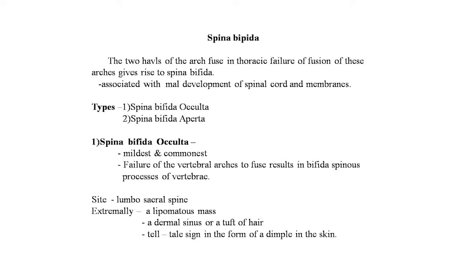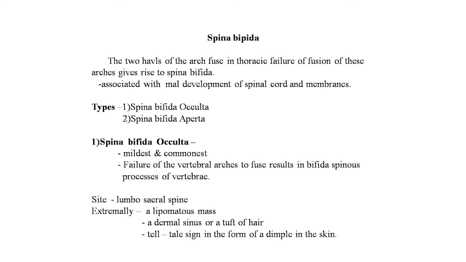Now the next entity of this lecture is spina bifida. The 2 halves of the arch fail to fuse. Non-fusion of this arch gives rise to spina bifida, associated with maldevelopment of the spinal cord and membranes. Types of spina bifida are spina bifida occulta and spina bifida aperta. First, spina bifida occulta, the mildest and commonest type. Failure of the vertebral arches to fuse results in bifid spinous process of the vertebrae. Site is the lumbosacral spine.